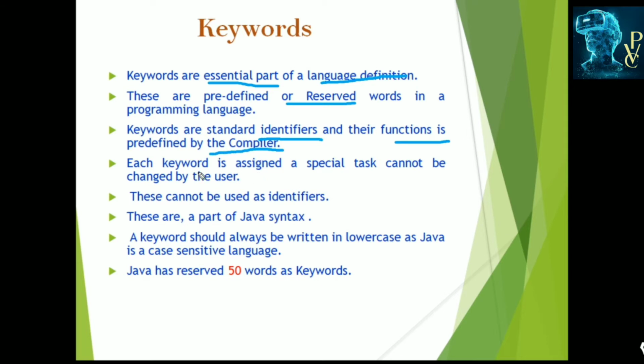Each keyword is assigned a special task which cannot be changed by the user, and keywords cannot be used as identifiers. This is also part of the Java syntax. Java keywords are always written in lowercase letters, as Java is a case sensitive language. Java has 50 reserved words.